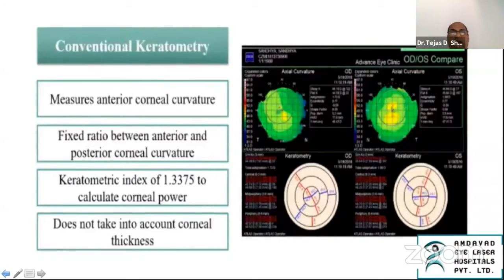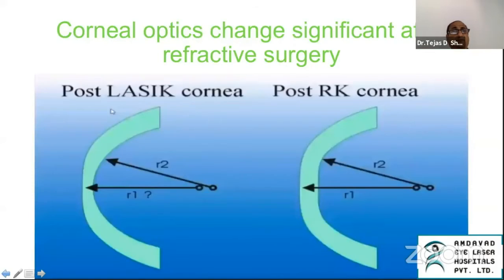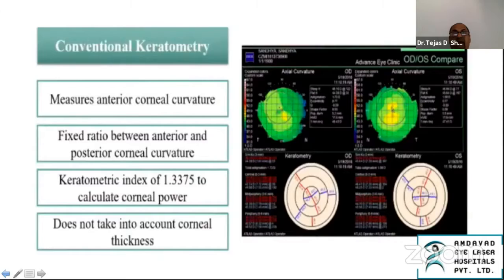Why? Conventional keratometry measures the anterior corneal curvature only. There is a fixed ratio between anterior and posterior corneal curvature, and it assumes that this stays like that for life. The keratometric index of 1.3375 used to calculate corneal power is also one number which is going to change, and most importantly, it does not take into account the corneal thickness, especially in a LASIK or a procedure in which we have removed stroma. The corneal optics change significantly after refractive surgery. We all know that.